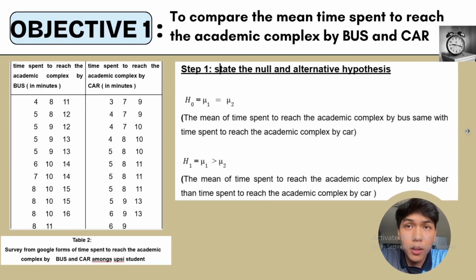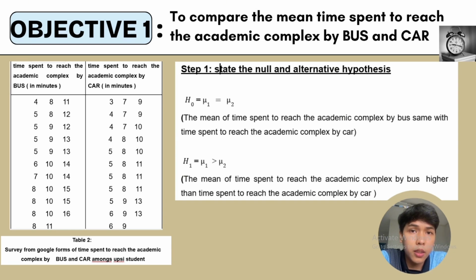The first objective is to compare the mean time spent to reach the academic complex by using bus and car. We have 5 steps to calculate it, with the significance level of 5% for the ratio of the mean. Step 1: state the null and alternative hypothesis.